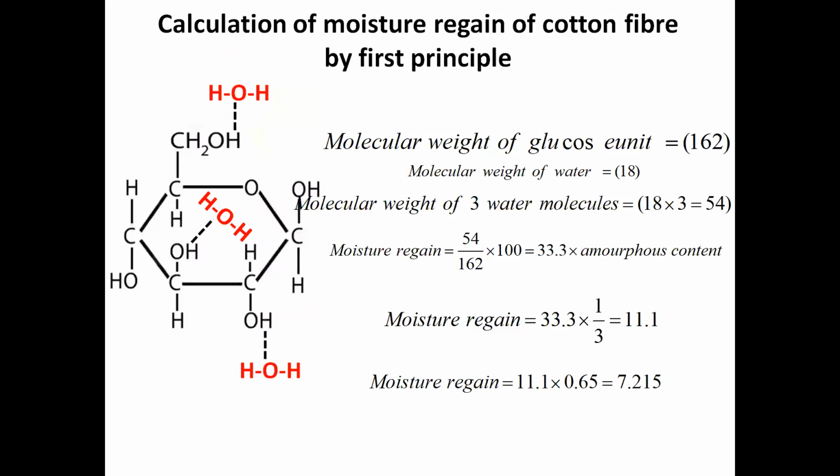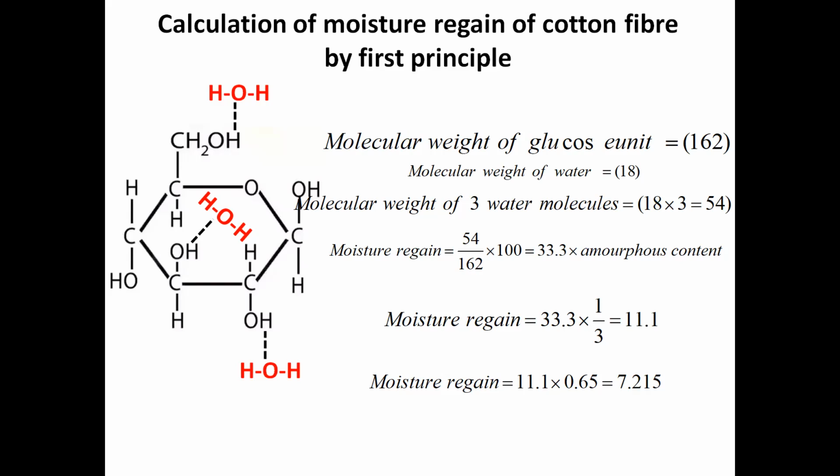Now you come here. The calculation of moisture regain of cotton fiber by first principle. You know the molecular weight of this glucose unit is 162, and the molecular weight of water is 18. So one glucose unit will attract 3 water molecules. So 18 multiplied by 3 is 54. That will be the molecular weight of 3 water molecules.